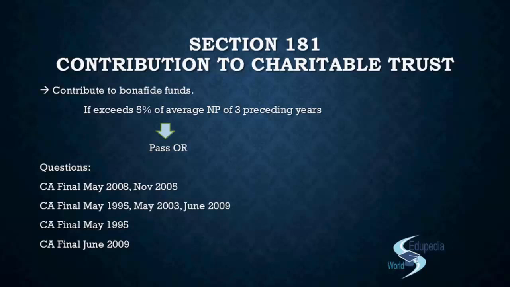So again over here you have been asked a question on the same topic. While we were discussing that section, we discussed that we have had a large number of questions in the examination. So you were given the data, and the question talks about deciding the amount of borrowings that can be made from the financial institution, and also the amount of contribution that can be made to the charitable fund, right?